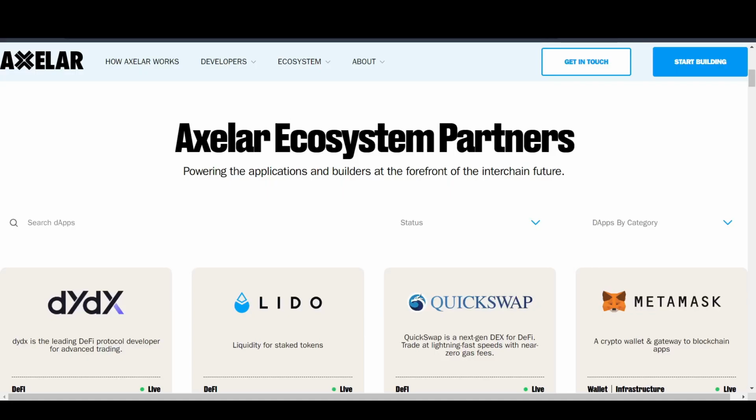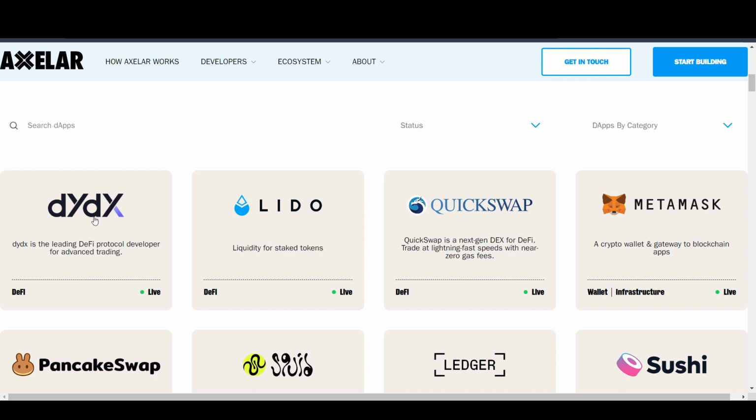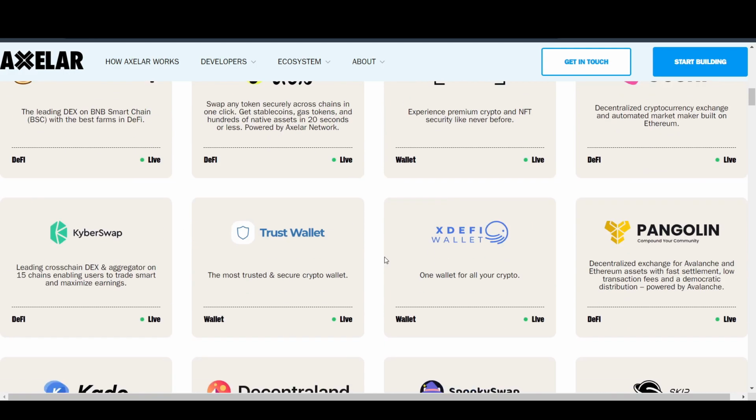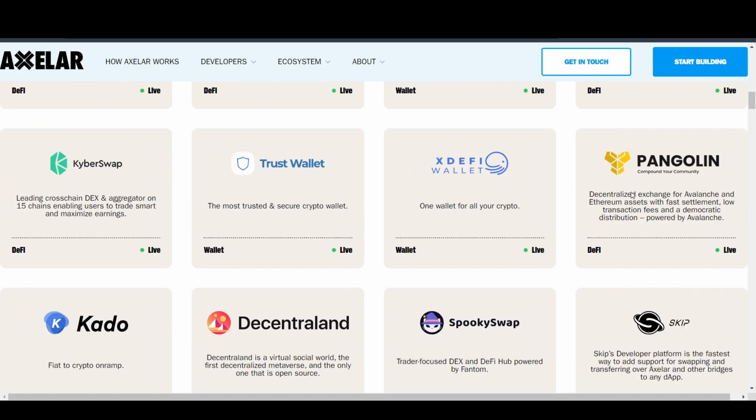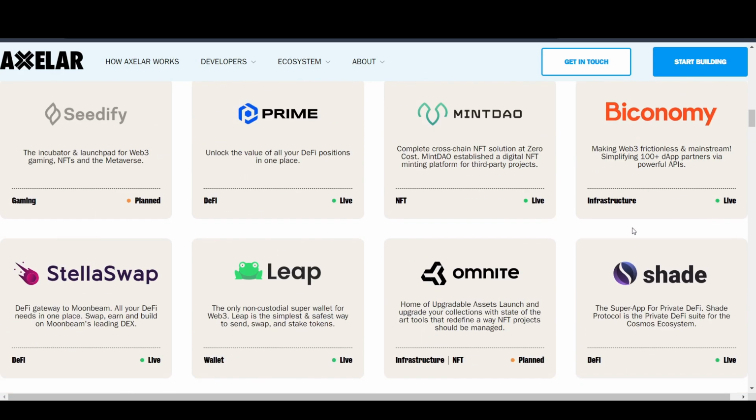When it comes to the ecosystem, these are their ecosystem partners. We have dYdX, the biggest derivative exchange. We even have Lido, which has over 35 billion TVL locked. They are actually in their ecosystem. We also have QuickSwap, MetaSwap, PancakeSwap, even SushiSwap. We have Trust Wallet in there. We also have Pangolin. We even have Decentraland, CDFI, Prime, Becoming.